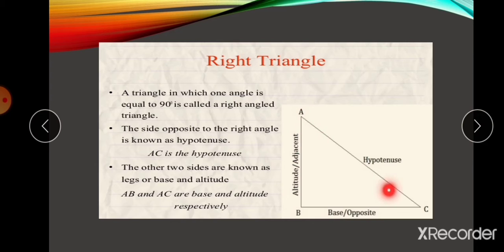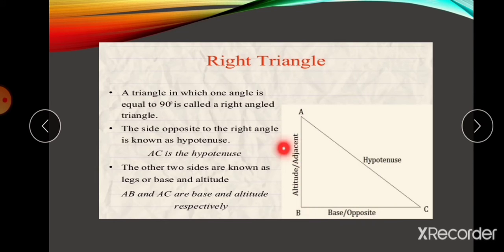So what about these two angles? Compulsorily these two angles will be acute angles. Based on these angles the sides will change. From angle C, the opposite side is AB and BC is called the adjacent. Suppose we are pointing from angle A, then the side opposite angle A is BC and AB is the adjacent. So from angle A, BC is the opposite and AB is the adjacent.